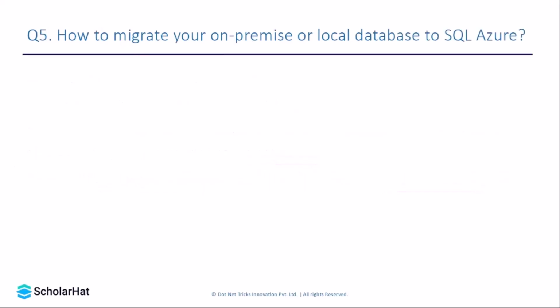Now let's move to the next question: how to migrate your on-premise or local database to Azure SQL. This is a question that can be asked in an interview, or it can be asked in a different way, because these days most applications are trying to become cloud native applications. When you say cloud native application, they simply want to move everything to the cloud. Since the application is already running and already has a customer base and some data, they need to migrate from the on-premise server or local database to SQL Azure. So let's discuss how a database can be migrated from the on-premise server to SQL Azure.